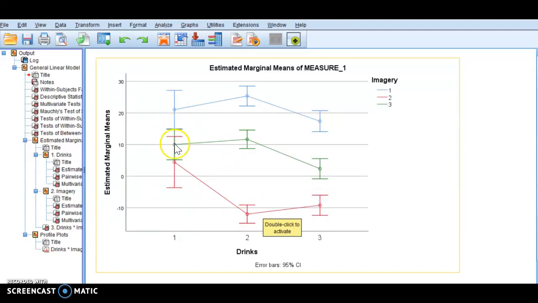When they had beer, in this particular imagery given, they scored higher. And when they had wine, they had a worse attitude, and they had a worse attitude with water. So this interaction ultimately tells you the interaction between the type of drink that the person consumed and the imagery that was used.